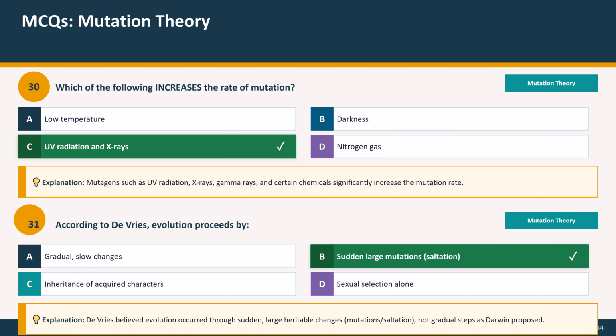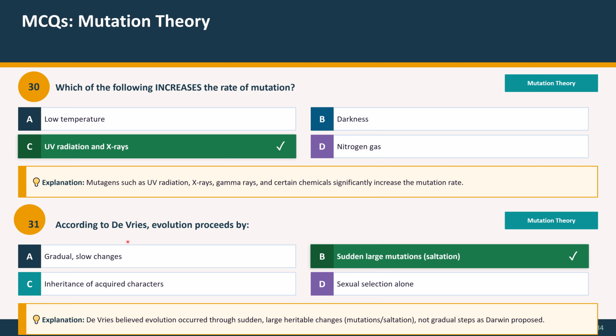Question 30. Which of the following increases the rate of mutation? Option A low temperature, option B darkness, option C ultraviolet radiations and X-rays, option D nitrogen gas. The correct option is ultraviolet radiations and X-rays. Explanation: mutagens such as ultraviolet radiation, X-rays, gamma rays, and certain chemicals significantly increase the mutation rate.